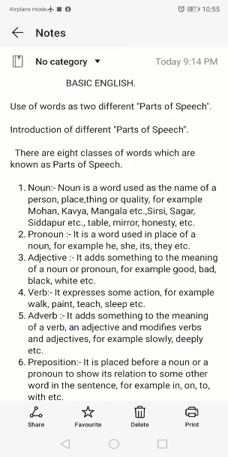And the next one is adjective. Adjective is a word which adds something to the meaning of a noun or pronoun. And also adjective is a word which qualifies or modifies a noun or pronoun. For example, good, bad, black, and here, Rakshit is an honest man. She is a beautiful girl. Girl is a noun, and beautiful is mainly called an adjective.